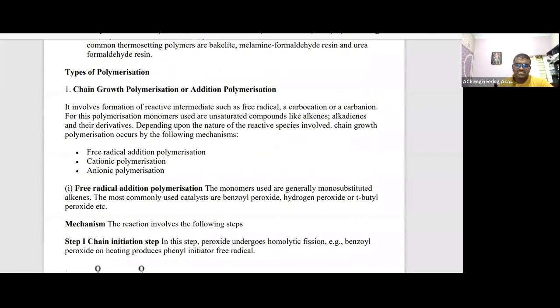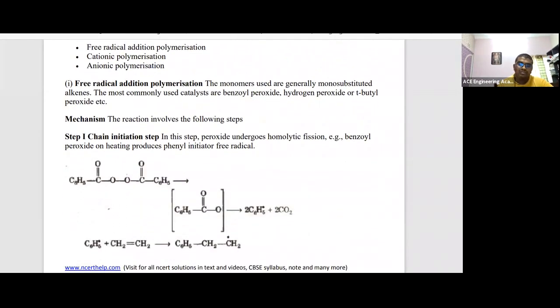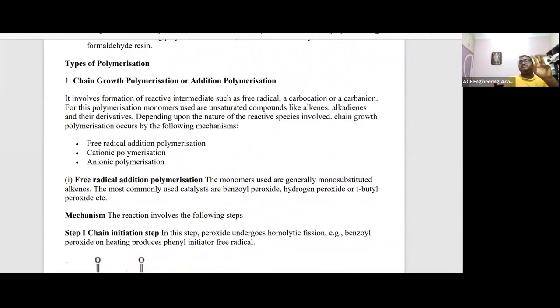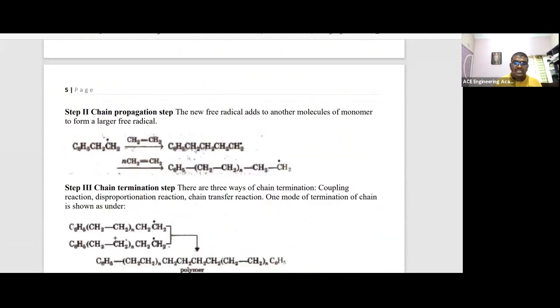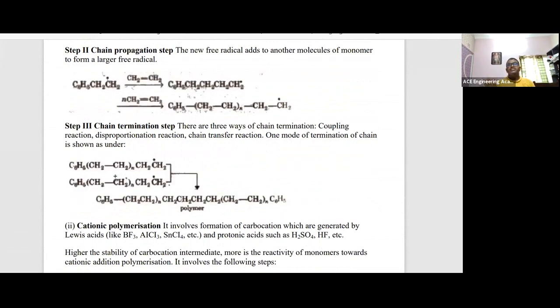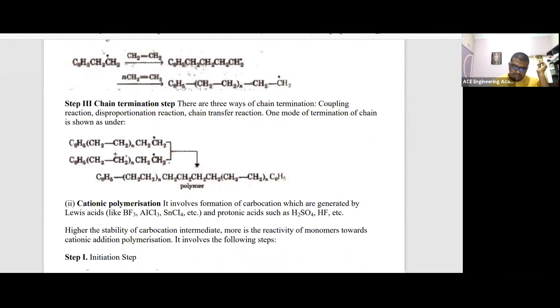And types of polymerization here. The chain growth polymer, all these things are not required. But one important thing is how the polymerization takes place. There are 3 steps to form the polymer. One is chain initiation. Then chain propagation, then chain termination. Remember these 3 words. The polymerization process is done in 3 steps: chain initiation, chain propagation, chain termination. They will ask you in an objective type question which of the given options orderly mentions the steps in the polymerization technique: initiation, propagation, termination. And the remaining things you don't need to remember.